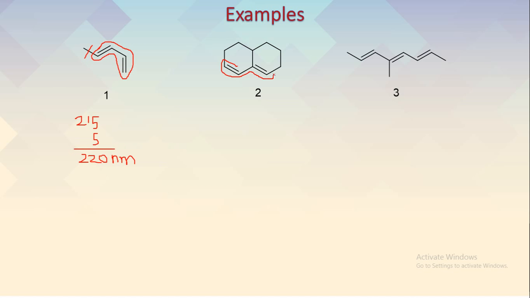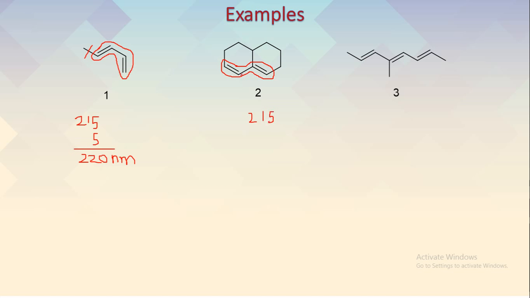Then look at this structure. The conjugation can be marked like this. What kind of diene system is this? This is a heteroannular diene system because one double bond is a part of ring B and the other double bond is a part of ring A. The heteroannular diene has a base value of again 215 nanometer.